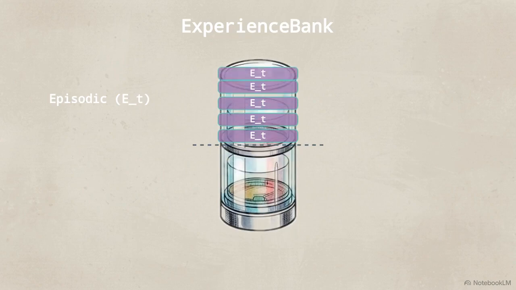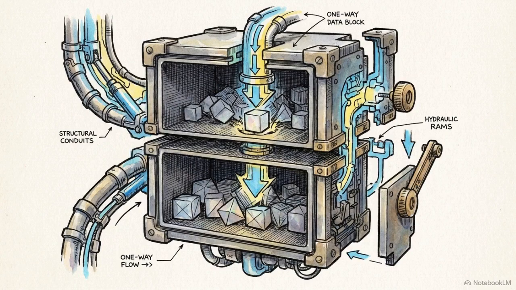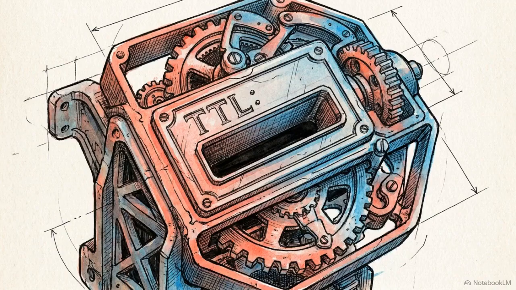The top layer is ET, storing the episodic per-case execution logs exactly as they occurred in the sandbox. The bottom layer is GT. On a regular cadence, a distiller evaluates the episodic logs and extracts semantic global patterns, stripping away the noise. But the architecture contains a critical flaw. The bank is strictly append only. It has zero eviction logic and no time to live, or TTL, policies. Data enters, but it never expires.